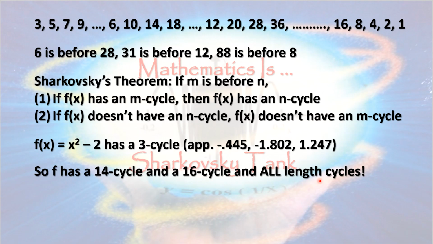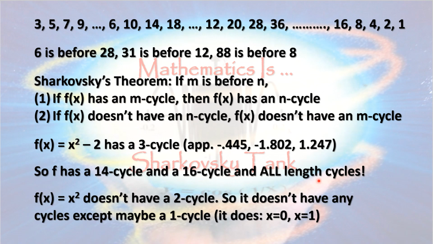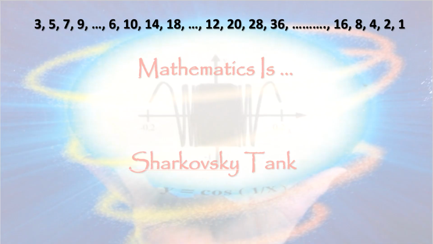That's pretty amazing. By contrast, you can show that f of x equals x squared does not have a 2-cycle. Since every integer other than 1 comes before 2 in Sharkovsky's list, version 2 tells us that x squared does not have any cycle other than maybe a 1-cycle. And FYI, it does have 1-cycle fixed points of 0 and 1. We can gain a lot of information about the cycles of a function just by solving for 2-cycles or 3-cycles, if we get lucky, that is.